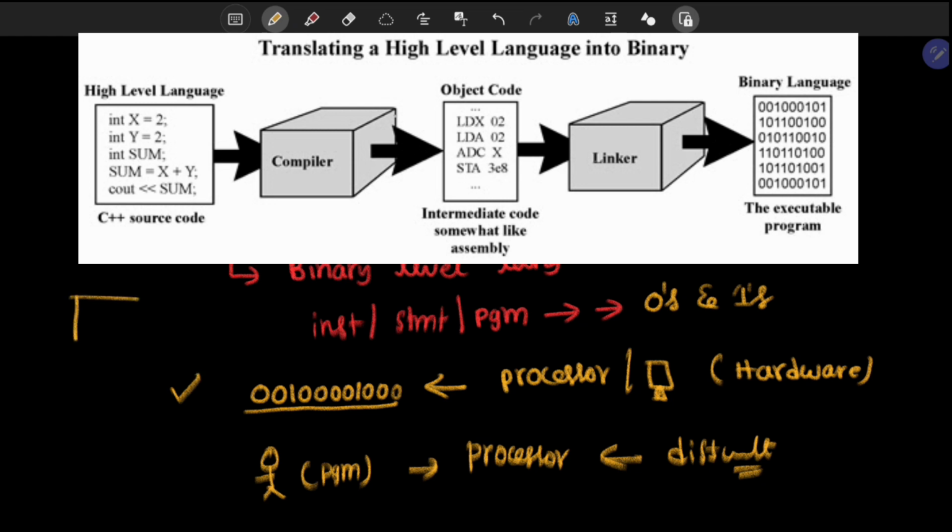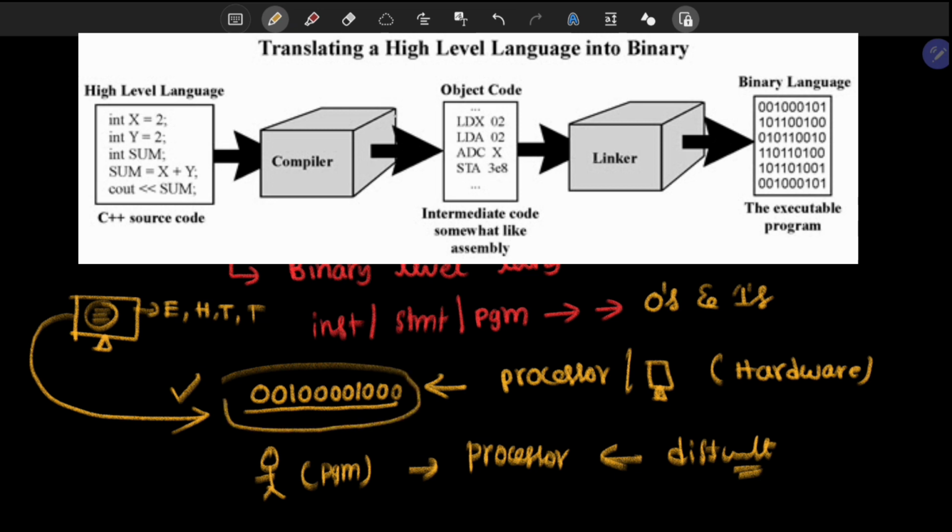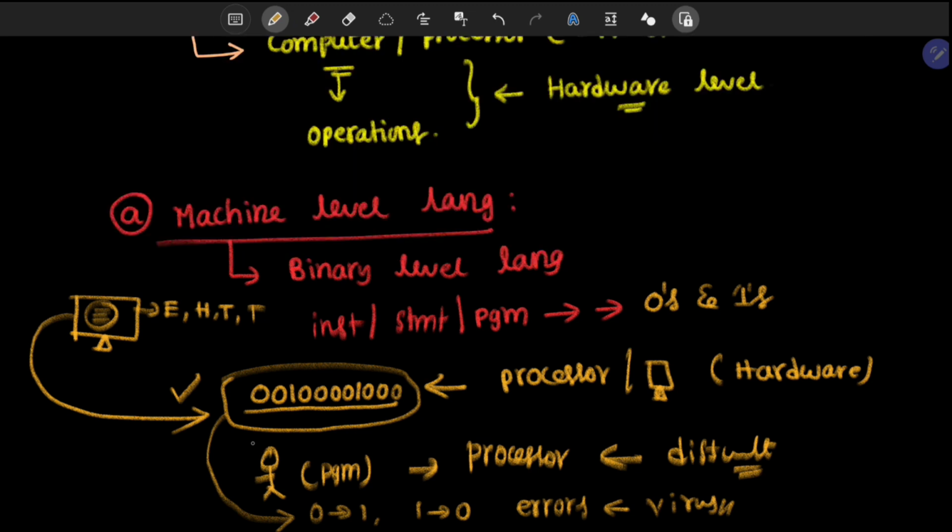So what I'm saying to you is, a computer cannot understand languages like English, Hindi, Tamil or Telugu. A computer can understand only binary level language. If you write a message like hello, the hello will be converted into the form of zeros and ones. Sometimes this data can change, like 0 becomes 1 and 1 becomes 0. This is nothing but an error, and this is nothing but a virus. So this kind of programming level is very difficult for the user or programmer.